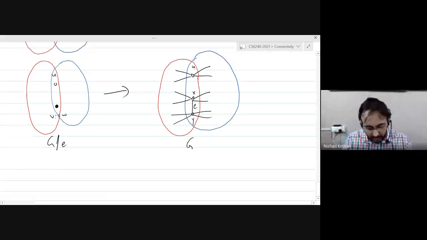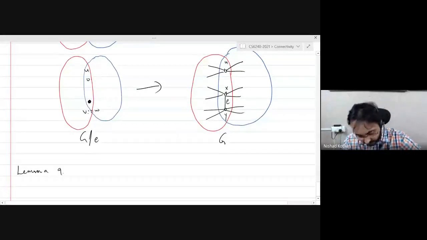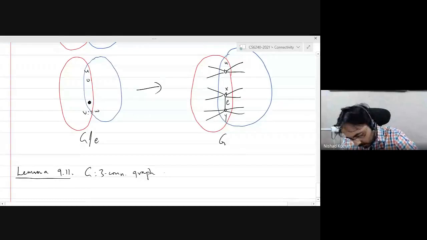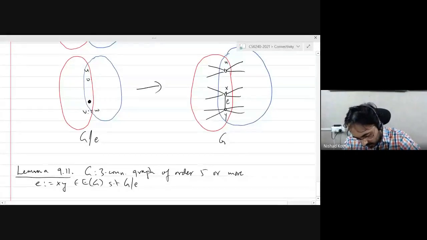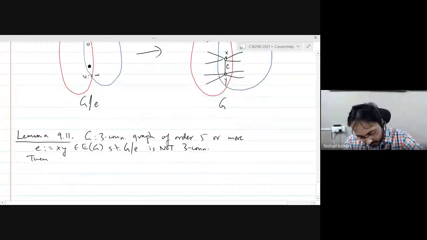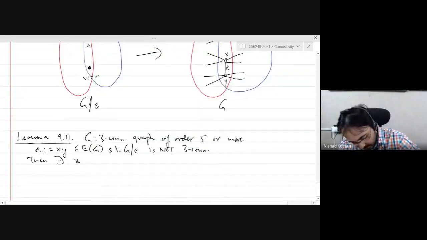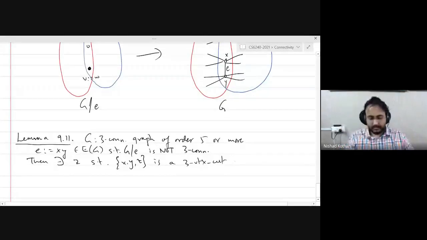So the lemma that we have just proved is the following. If G is a 3-connected graph of order 5 or more, and E = XY is an edge of the graph such that G contract E is not 3-connected, then the reason this happens is that there exists a vertex Z, which in our drawing was U, such that XYZ is a 3-vertex cut in the graph G. And we have just proved this.